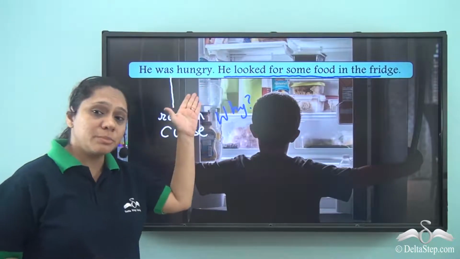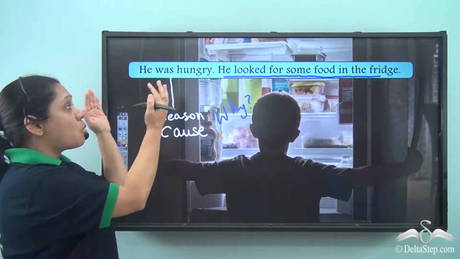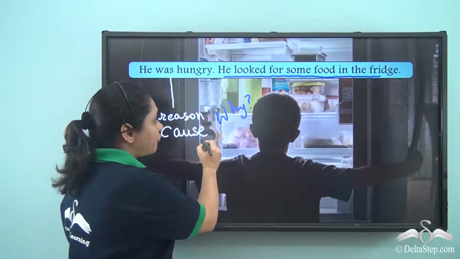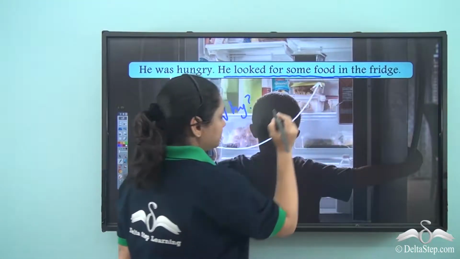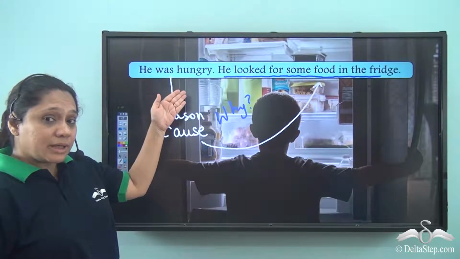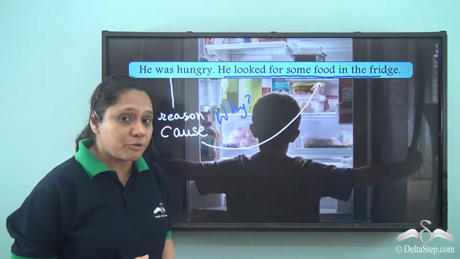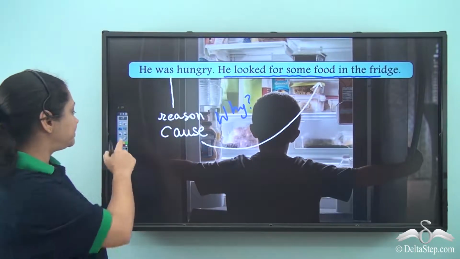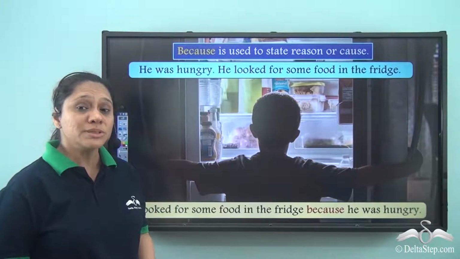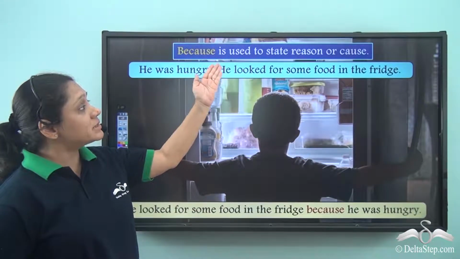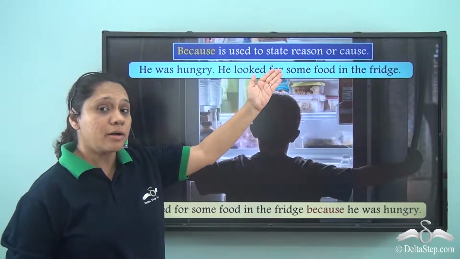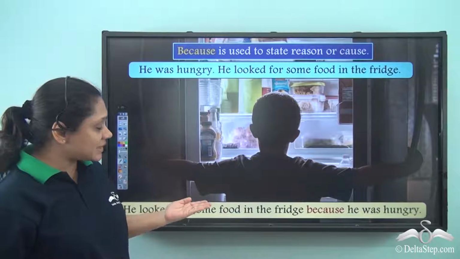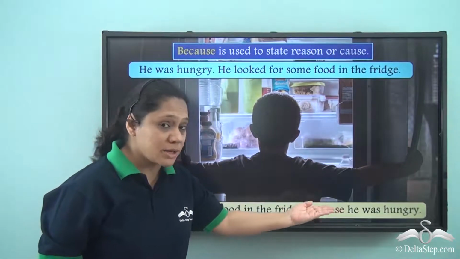So what is the relation between the two sentences here? One sentence is telling us the reason or the cause for the other sentence to happen. So, he was hungry. That is why he looked for some food in the fridge. How will we join the sentences in this case? We will use because. Because is used to state reason or cause. So, what is our new sentence now? He looked for some food in the fridge because he was hungry.